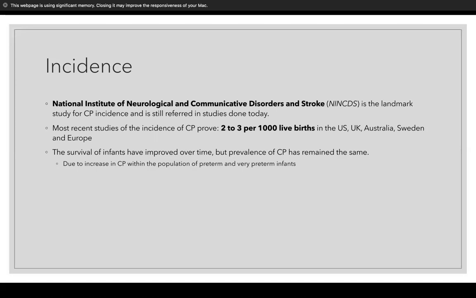The survival of infants, both with and without CP, has improved over time, but the prevalence of CP has remained the same. This is due to the increase in CP within the population of preterm and very preterm infants that may not have received that diagnosis before.